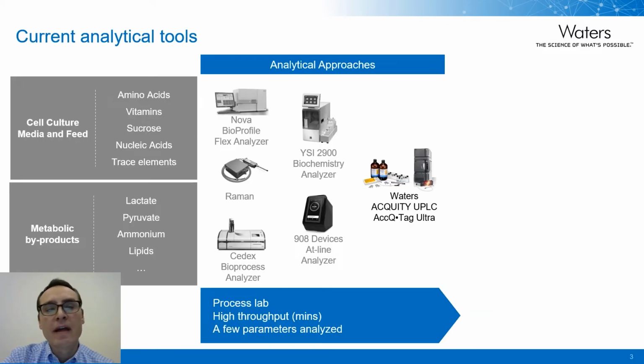So where are we today? These are some of the techniques we see our collaborators use to measure both media components as well as metabolic byproducts and fundamental chemical properties. Many of the current techniques in use are fast and measure a set number of components and do it well. In general, we see that these technologies are dominated by speed and throughput, but also limited to targets that we exclusively know about.